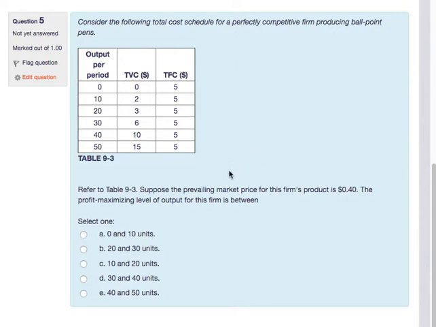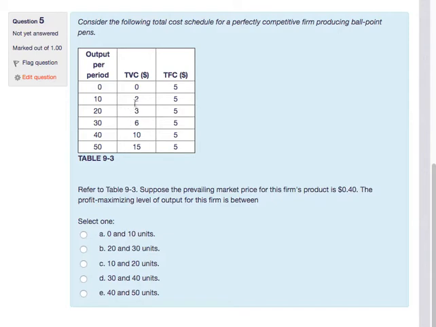So here, if I look at my marginal cost, I'm producing 10 more units for an extra cost of $2, because my fixed costs don't change. So each of those units costs 20 cents on average. My marginal cost is 20 cents, my marginal revenue is 40. I should produce these units.